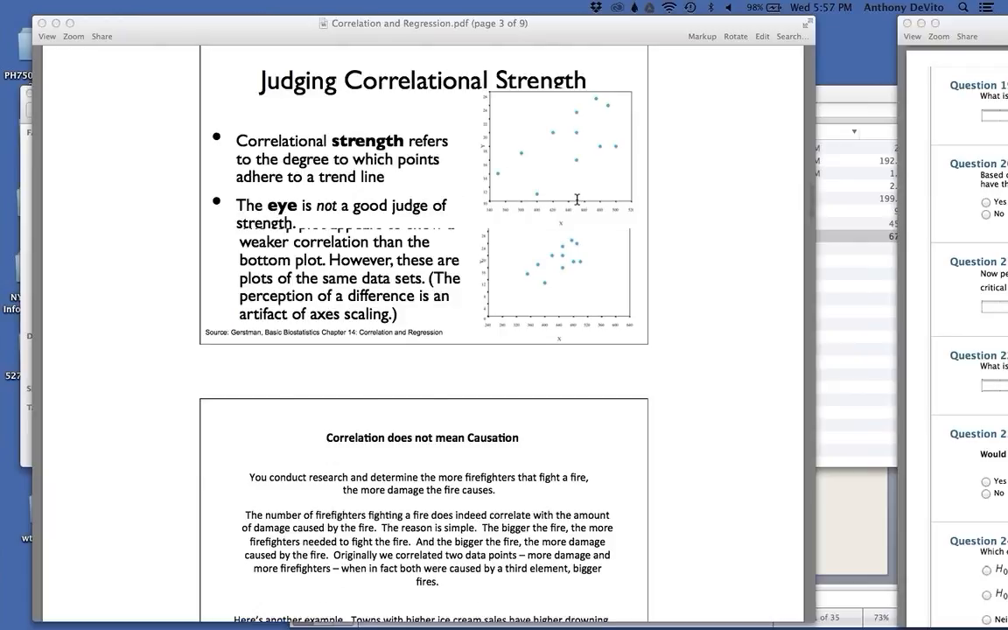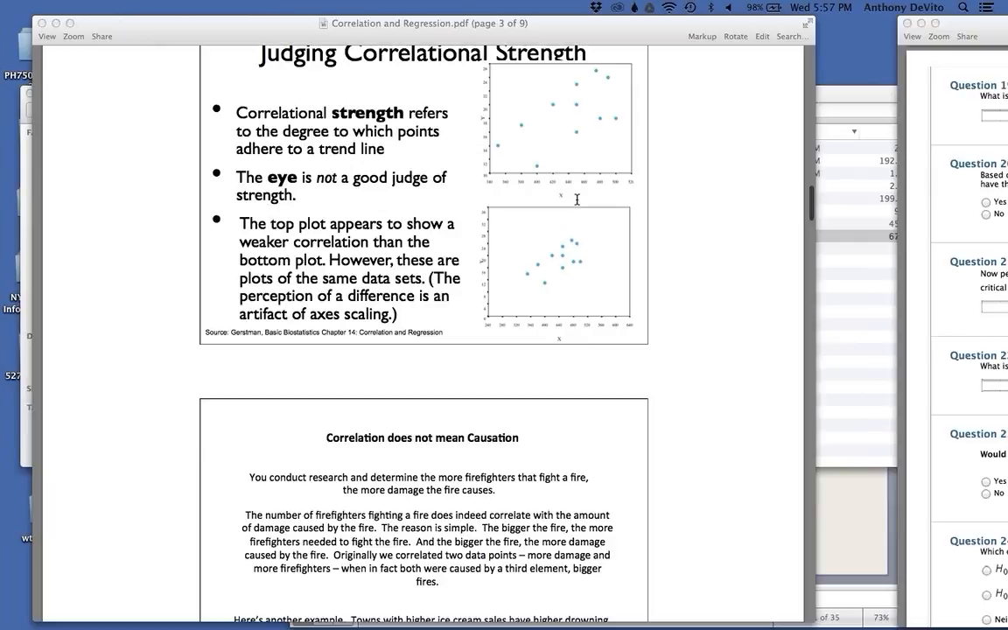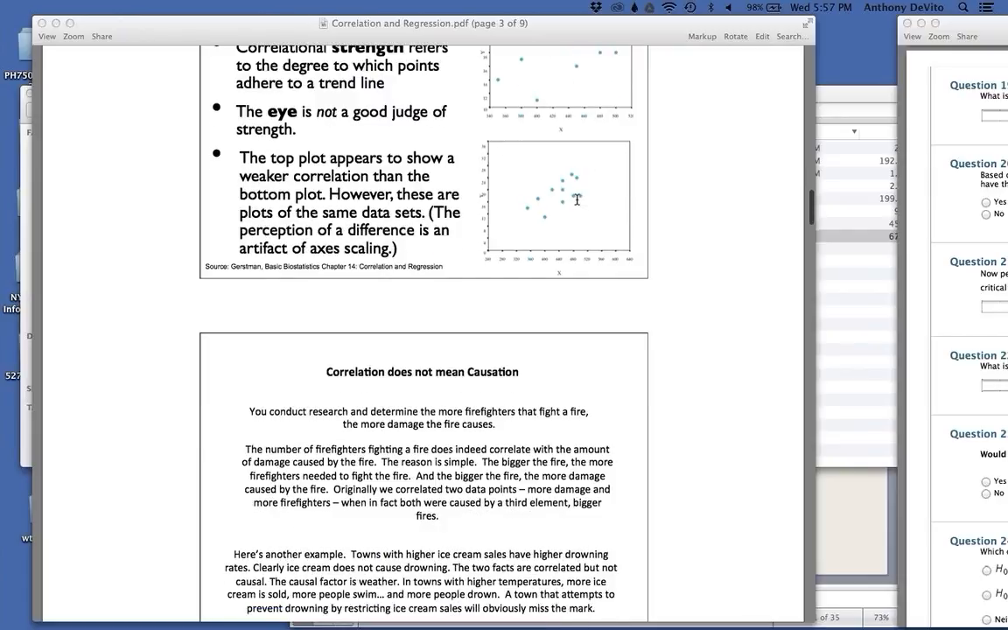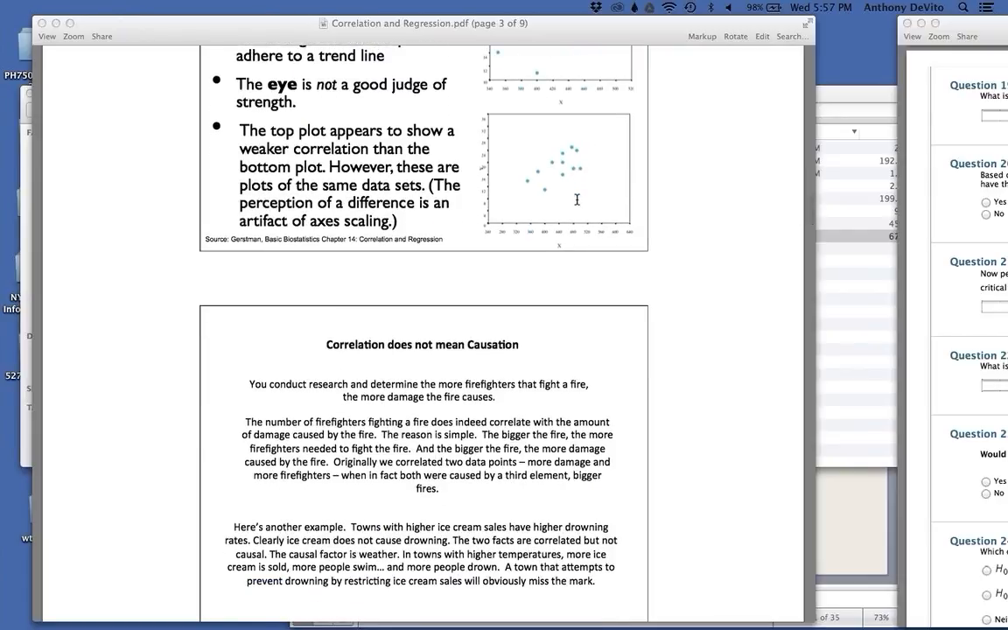The scale is expanded on one and tightened on the other, so everything is clustered closer together visually on the bottom one, while the top one looks more spread out. But we don't have to worry about that right now. We're going to do this mathematically at some stage.